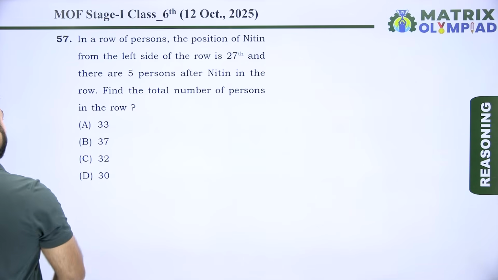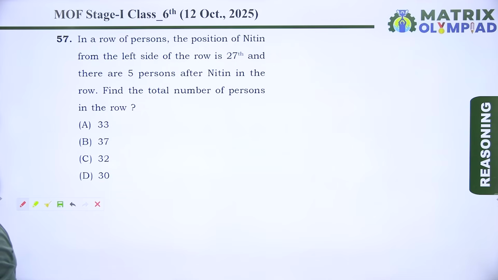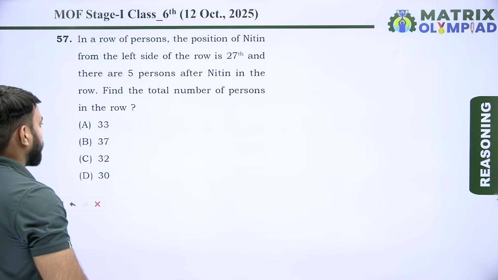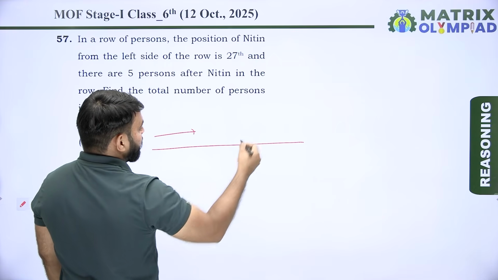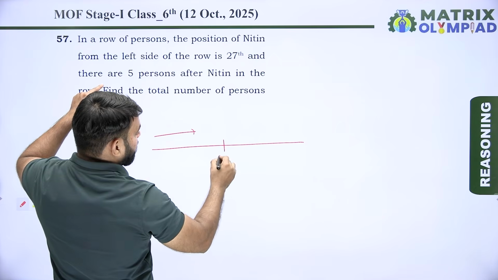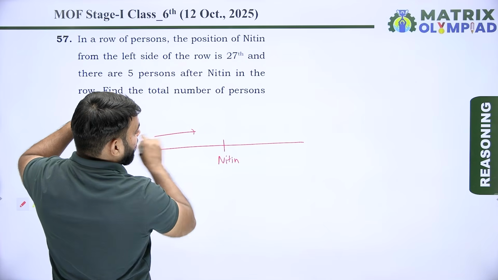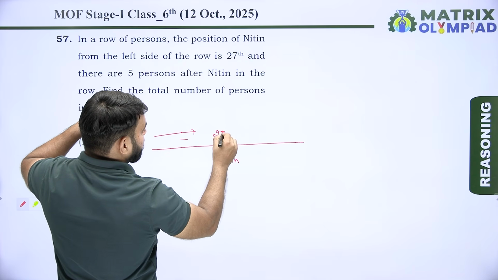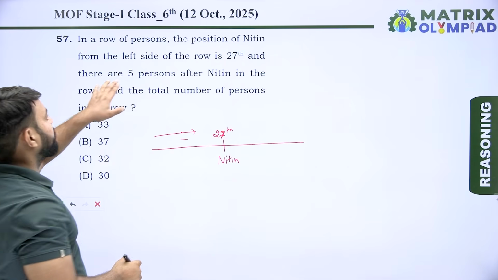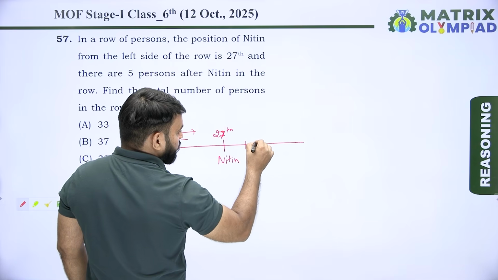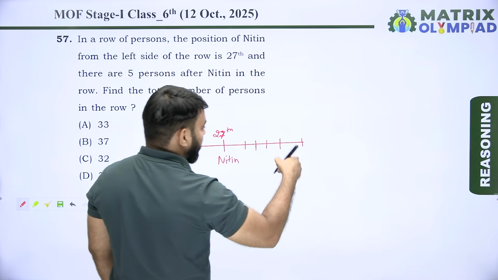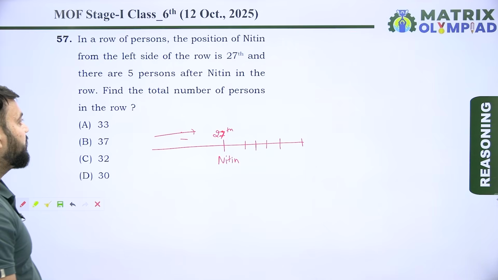Now the next question is question number 57. In a row of persons, the position of Nitin from the left side of the row is 27, and there are 5 persons after Nitin in the row. Find the total number of persons in the row. In a row, this is the left side and this is the right side of the row, and the position of Nitin from the left is 27th, and there are 5 persons after Nitin. So 1, 2, 3, 4 and 5. These 5 persons are after Nitin.